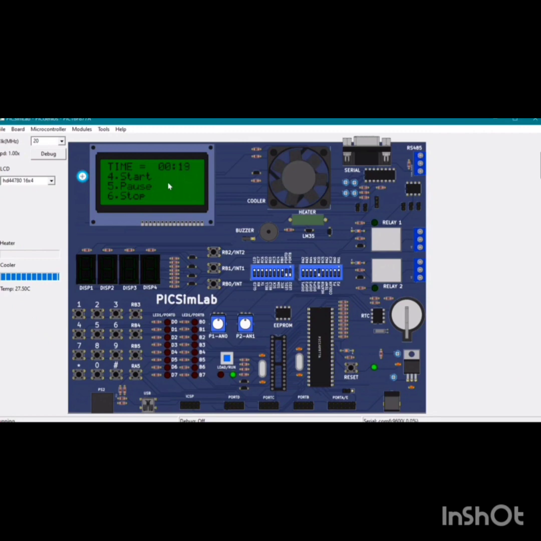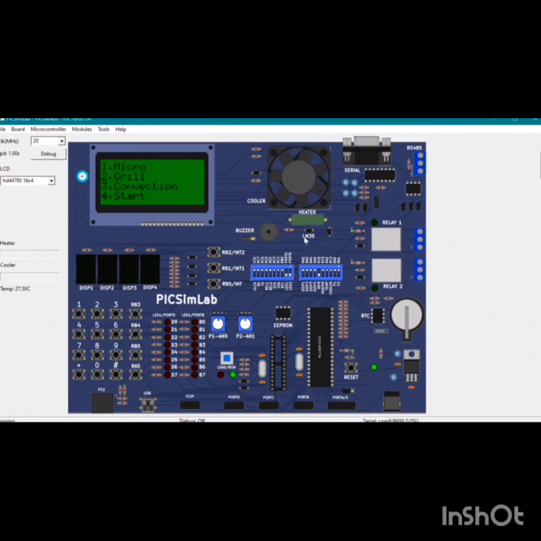Now as time passes, we can press 5 to pause. The microwave oven has been paused. To start, we will press 4. We can see here again it has started, and to stop we will press the key 6. By pressing key 6 we have stopped and the original screen has been displayed, that is the starting screen.